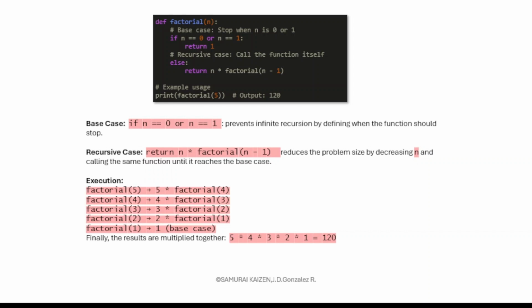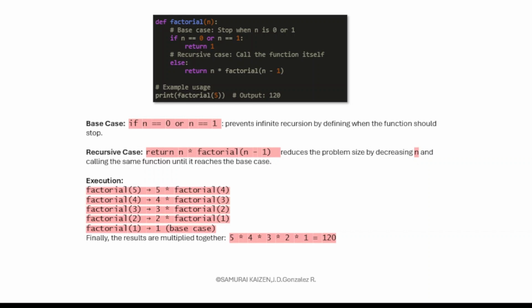So in this case, if you put that the number n is actually equal to 5, then it's going to start multiplying the return n times factorial n minus 1. So it's going to be factorial 5 times factorial 4, then factorial 4 times factorial 3, factorial 3 times factorial 2, and so on until you conclude into the base case in which n is equal to 1.